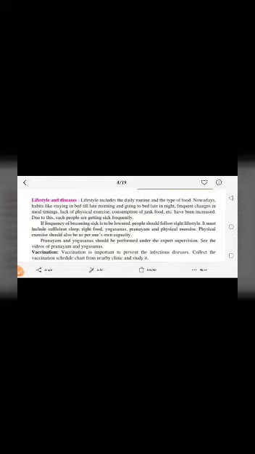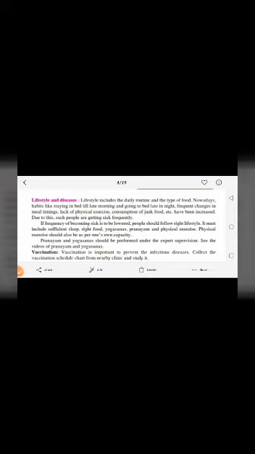If you are not having this habit of staying in bed till late morning and going to bed late at night, then it is very good. But if you are having this habit right now, change it. Because of that, frequent changes in meal timings, lack of physical exercise, consumption of junk food, etc. have increased, and due to this, such people are getting sick frequently.